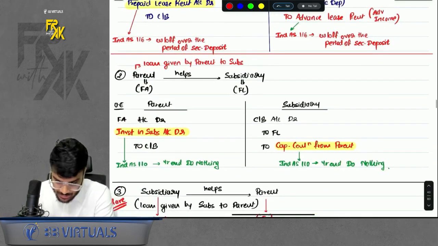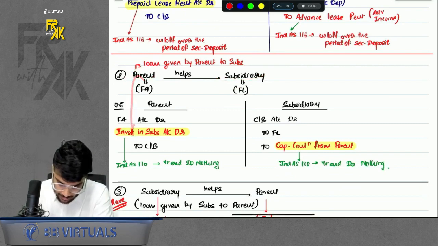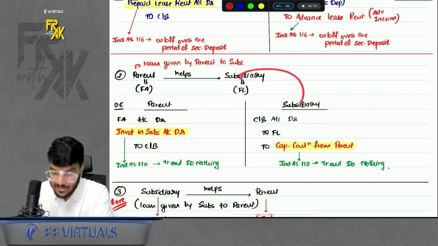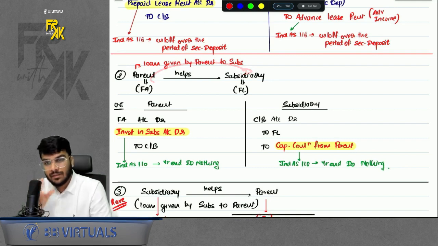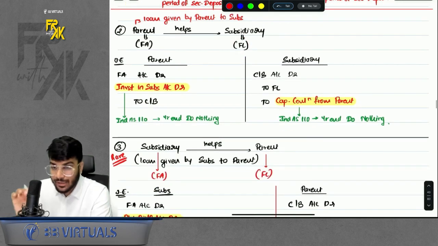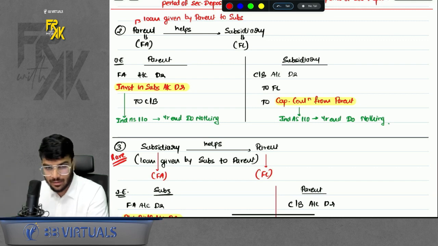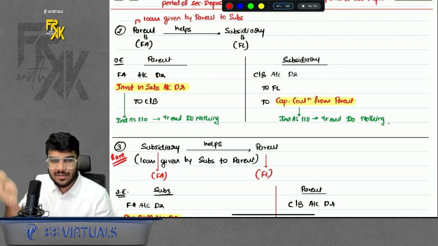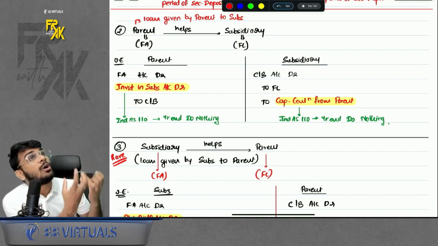Okay. The next relationship was of parent-subsidiary, where the parent is helping the subsidiary. As we already discussed, for parent, the difference will be investment in subsidiary. What about subsidiary? When the parent gives help to subsidiary, that is, when the subsidiary is receiving help, for subsidiary this loan was a financial liability, so the difference will also come on the liability side. So subsidiary will call the difference capital contribution from parent. What is the logic behind this? Just imagine, for example, your parents are helping you. Your parents won't say that we are expensing the money on our child. They will say we are investing in our child. Similarly, the child will not say I am receiving money from parent. They will say I am receiving capital contribution from my parent.